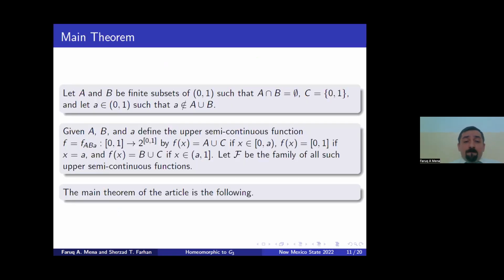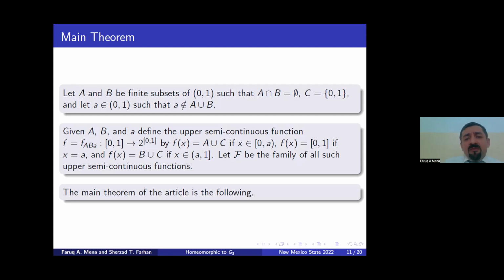So here, in our main theorem, we prove that we have uncountably many sequences of upper semi-continuous functions with the same inverse limit, homeomorphic to the Gehman dendrite G3. Before this, we need some notation and definitions to define our function.